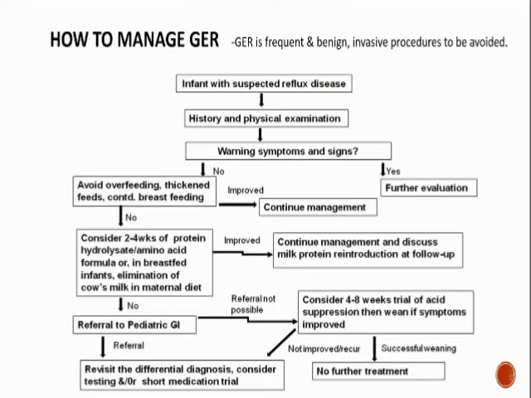The dietary measures will be normalization of feeding techniques, avoiding overfeeding in terms of volumes and frequencies, and in breastfed infants, withdrawal of dairy products from the mother's diet. In formula-fed infants, thickening of feeds with rice, corn, potato starch, or commercially thickened diet decreases the frequency of regurgitation and emesis. But the side effects of these pre-thickened feeds are weight gain and constipation.